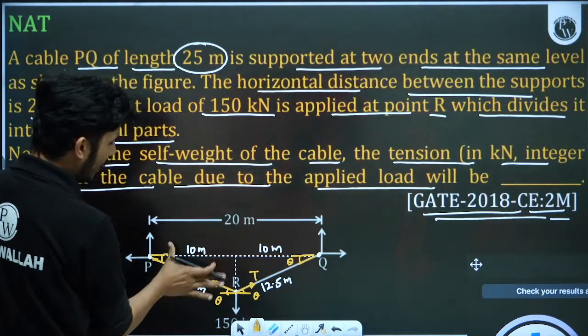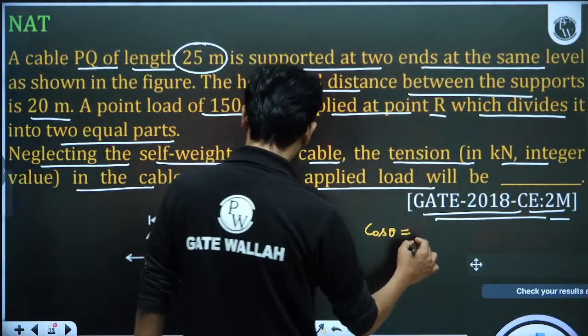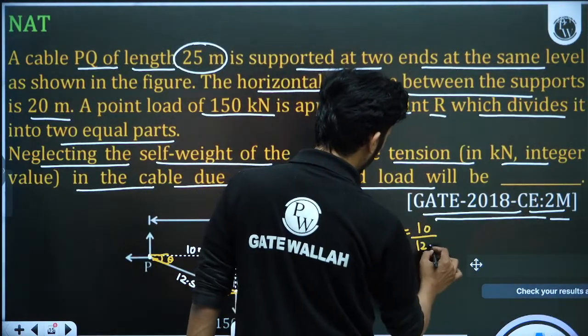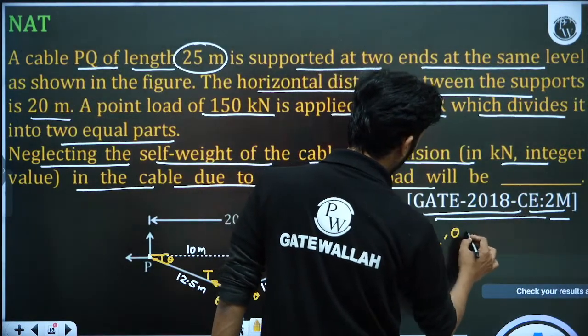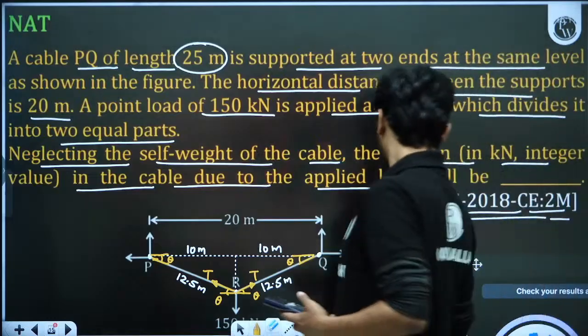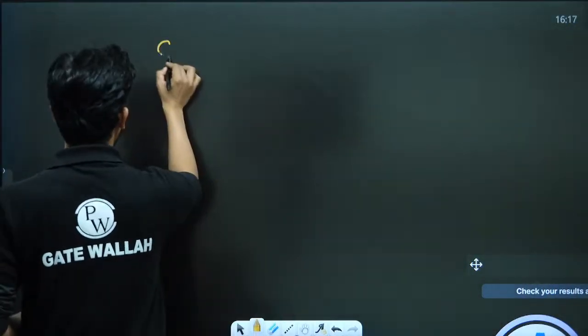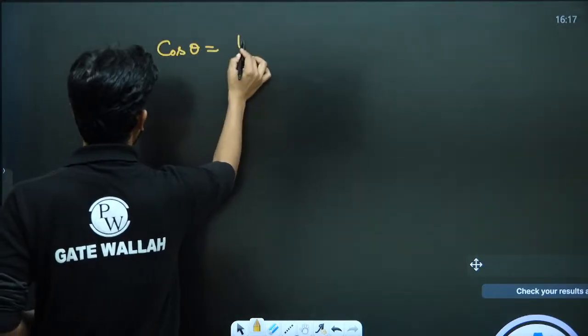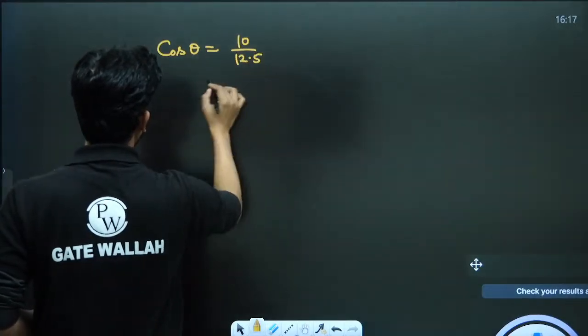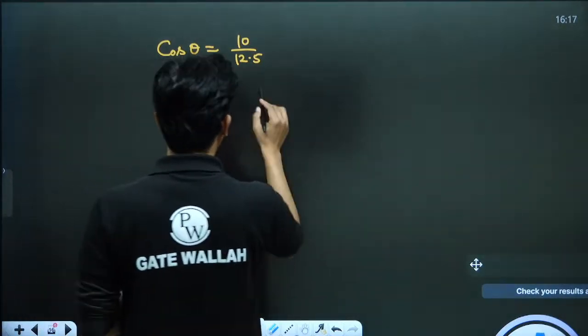We know the base and the hypotenuse, so we calculate from cos theta, which is base upon hypotenuse. Base is 10, hypotenuse is 12.5. So theta is 36.87 degrees.